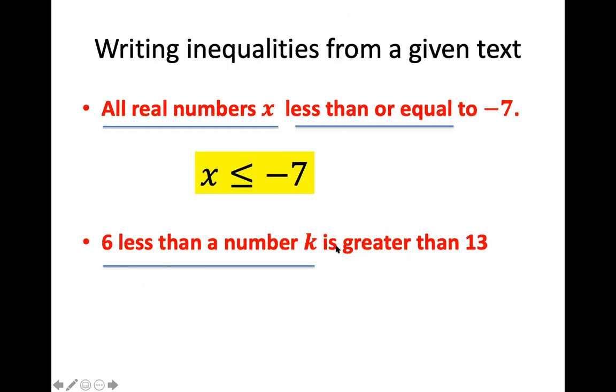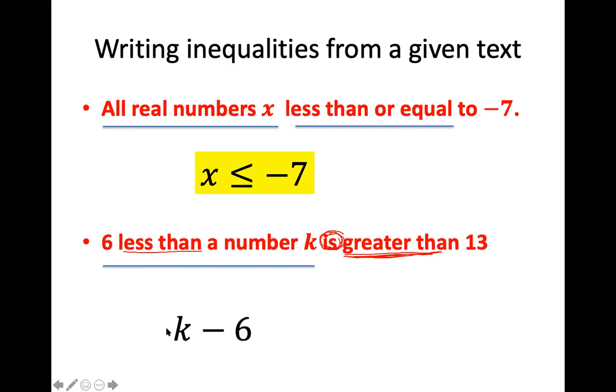But it actually turns out that you're going to be finding the word is, not always, but most of the time, and what follows next is the inequality. So whenever they use subtraction, a lot of times they will say the words less than. That doesn't mean inequality less than. There's not a word is. It means less than, in other words, subtraction. So 6 less than a number k would be k minus 6.